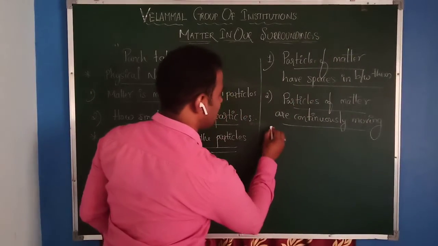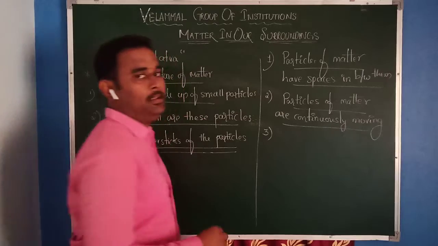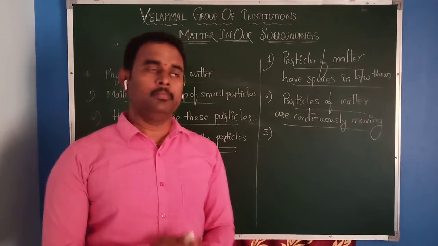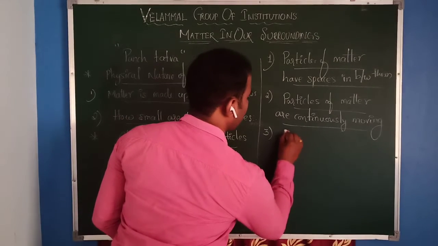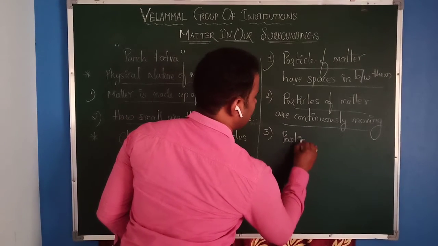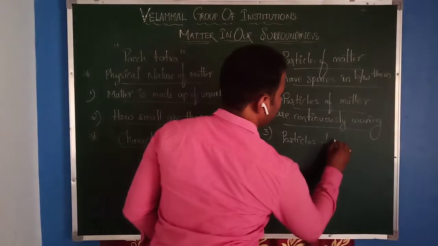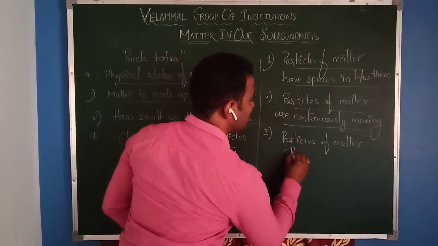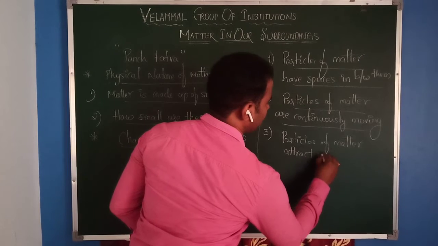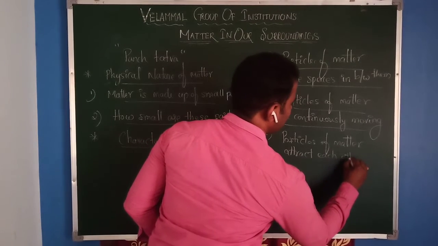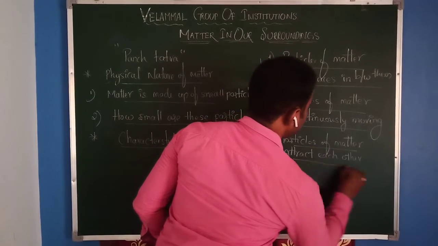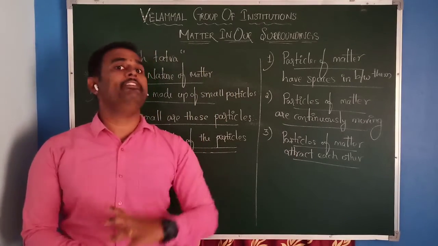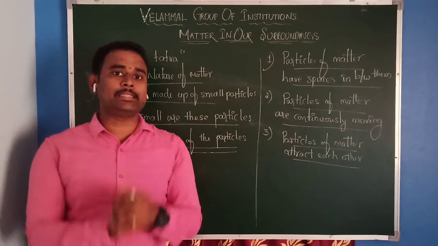Now, let us discuss the last and final characteristic of the particles of matter. That is, particles of matter attract each other. This characteristic also we can explain very easily by seeing examples.